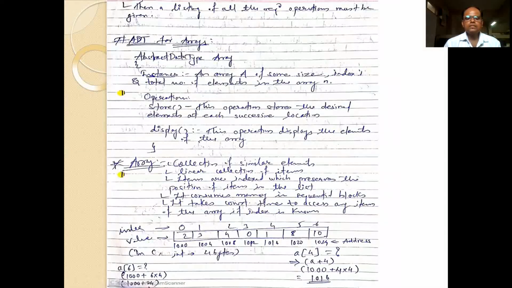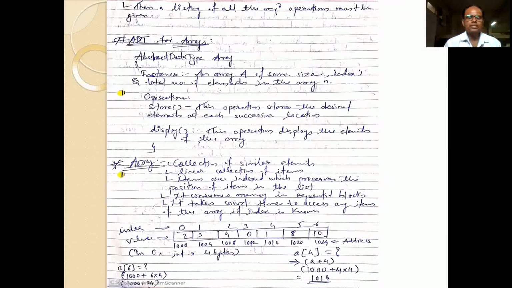Okay, so let us discuss ADT for arrays. When we are going to write ADT for any data, for example array, we have to write in this way. You have to write these open and close curly brackets, and in that we have to write the instances and operations related to that particular ADT.